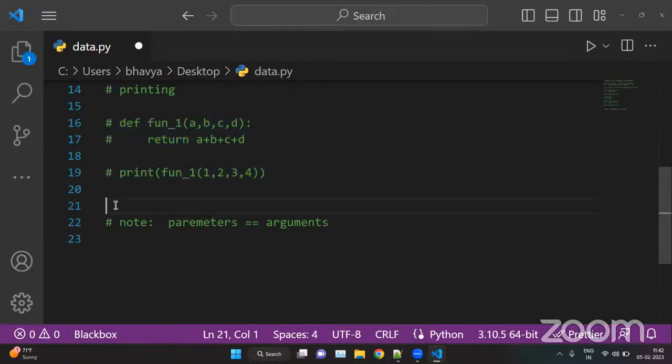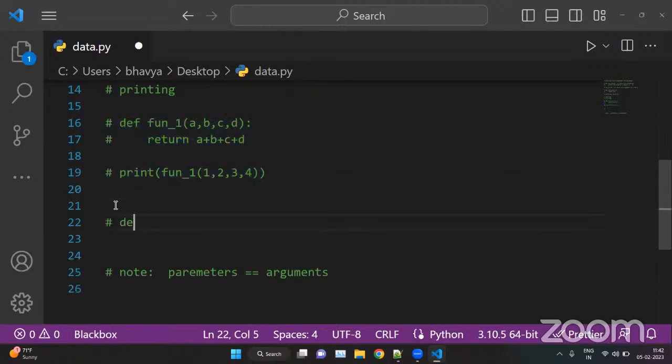Okay, now there's default arguments also, like default argument.